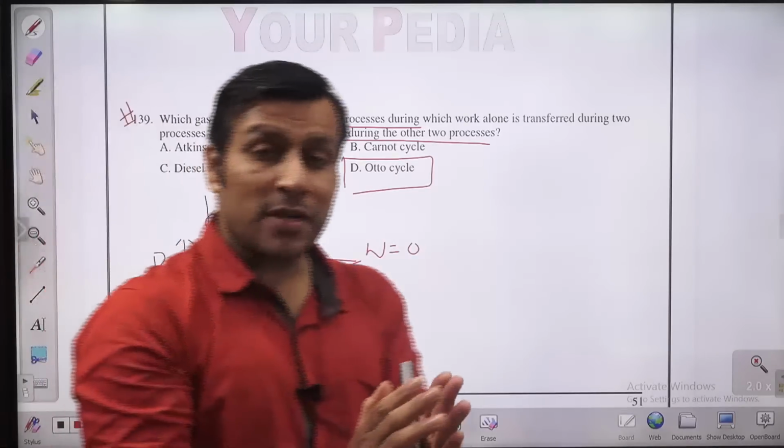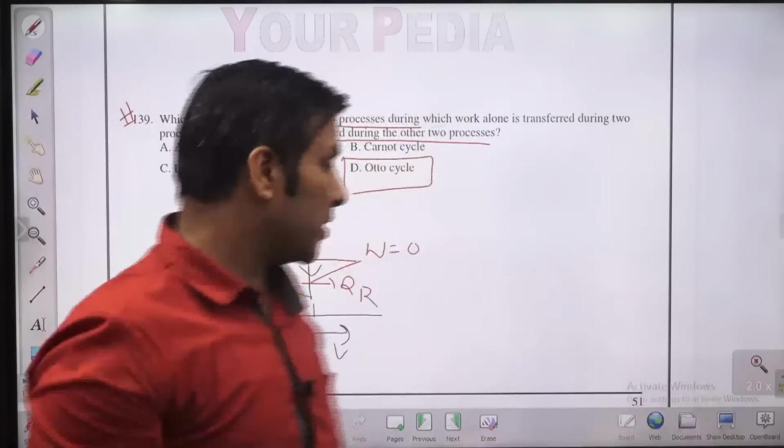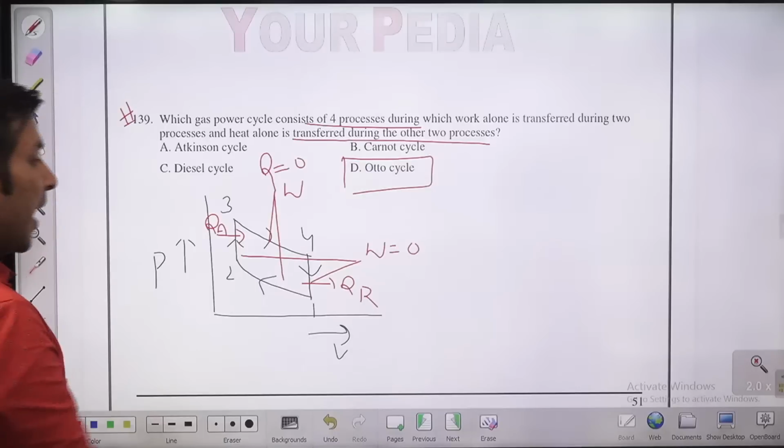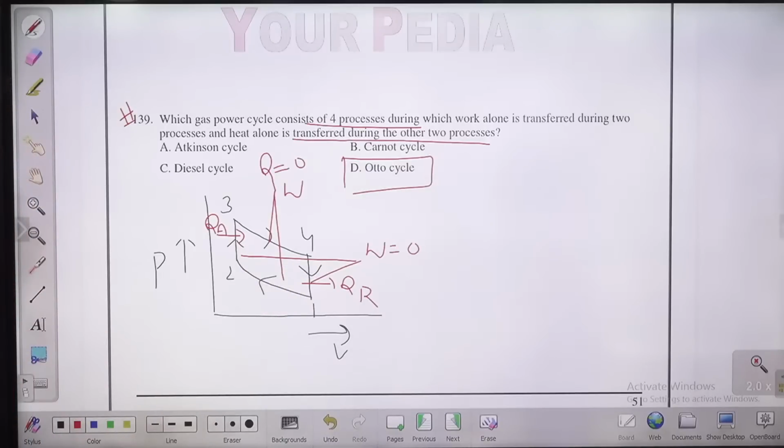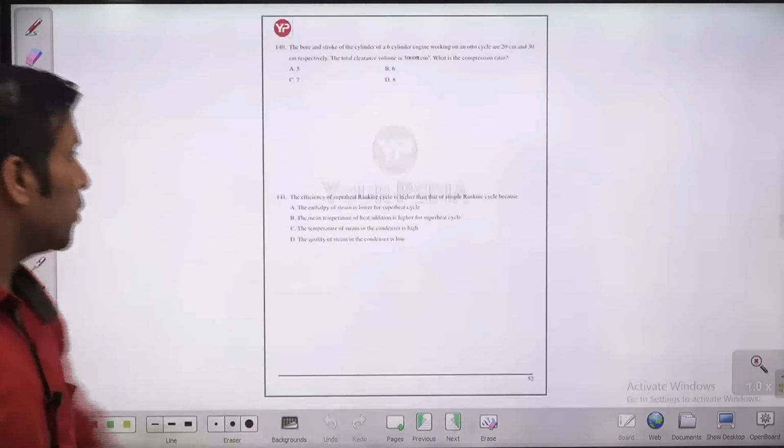When work transfer is taking place, there is no heat transfer, and in the remaining 2 processes the heat transfer is taking place, and when heat transfer is taking place, there is no work transfer. So D is the answer, guys. Let us move to the next question, 140th question.